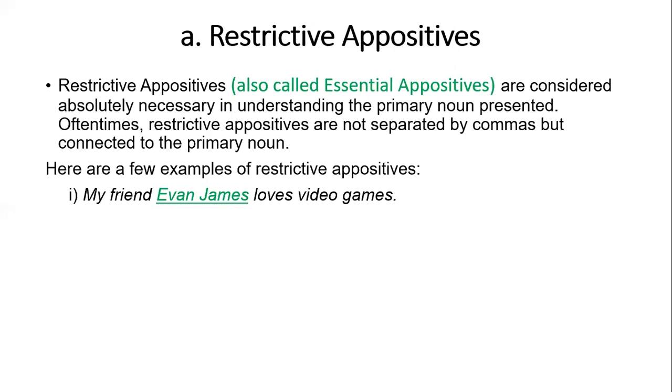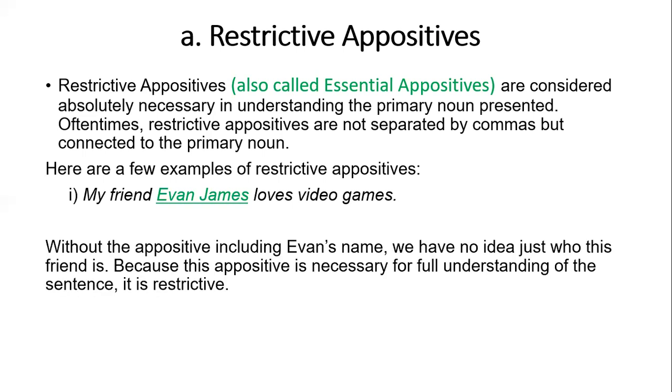That's why commas have not been used, and here Evan James is an essential appositive. Without it, we have no idea who this friend is, because this appositive is necessary for full understanding of the sentence. That's why it is restrictive.